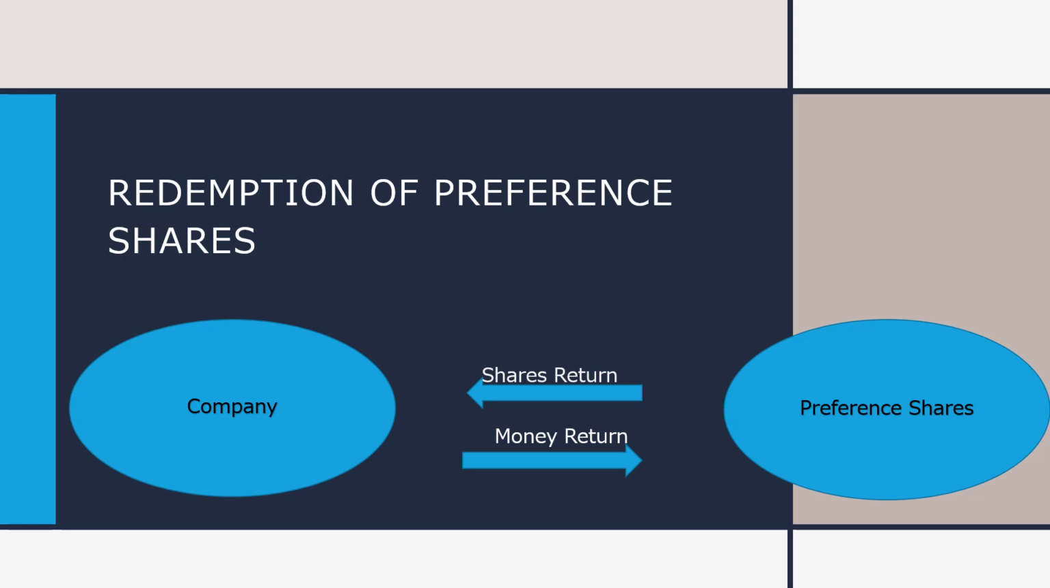The core of this chapter, redemption of preference shares. So let us first understand what is redemption. Redemption means paying back the amount of preference capital to preference shareholders. It is just opposite of issue of shares. Let us see how. जब company shares issue करती है, then it gives shares to the preference shareholders and in return preference shareholders pay money to the company. But in case of redemption, the preference shareholders return the shares to the company and the company pays back the money to the preference shareholders. So this is called redemption of preference shares.